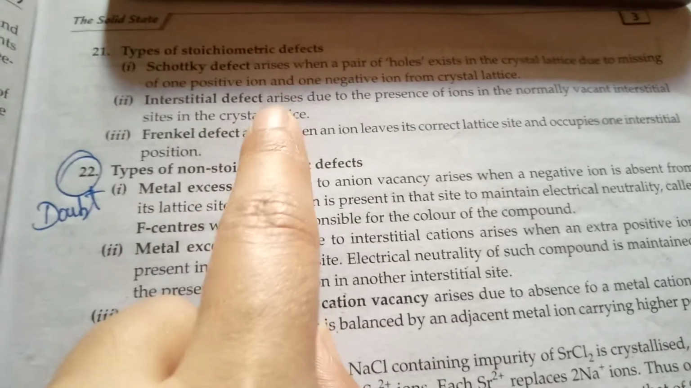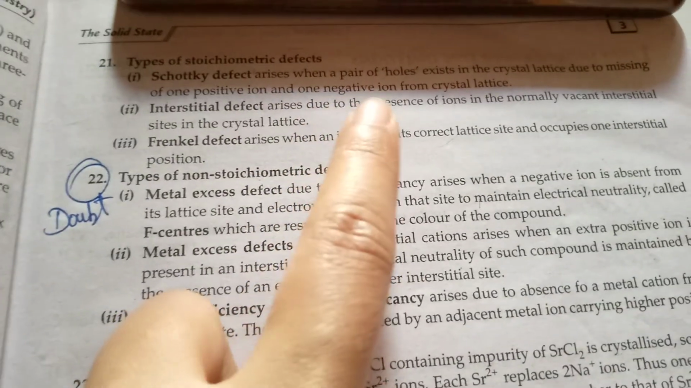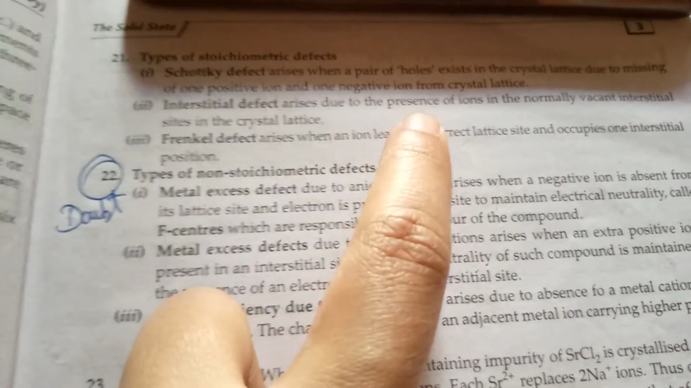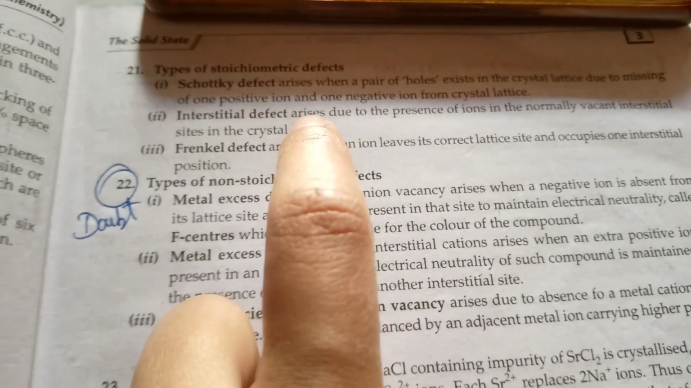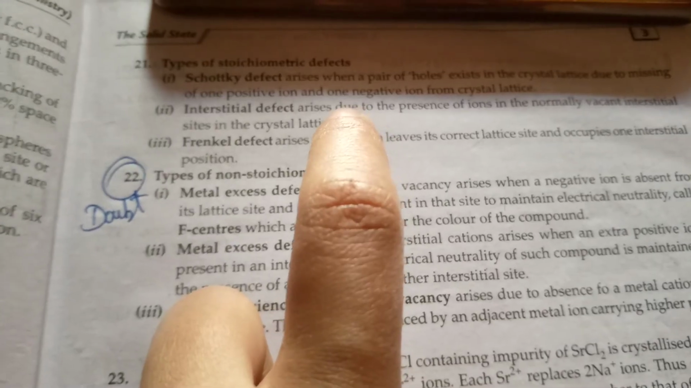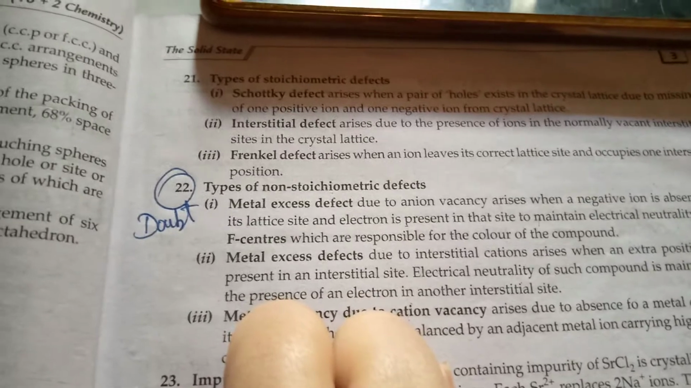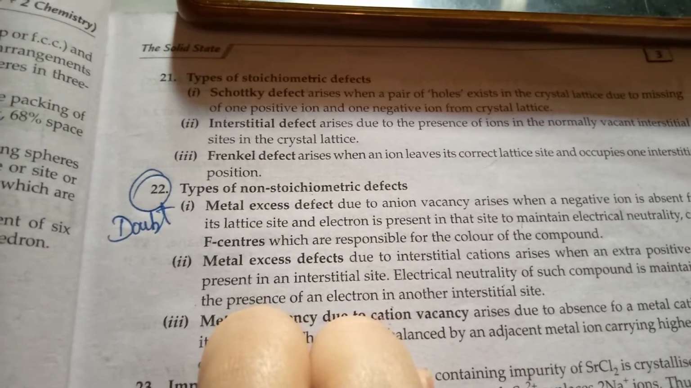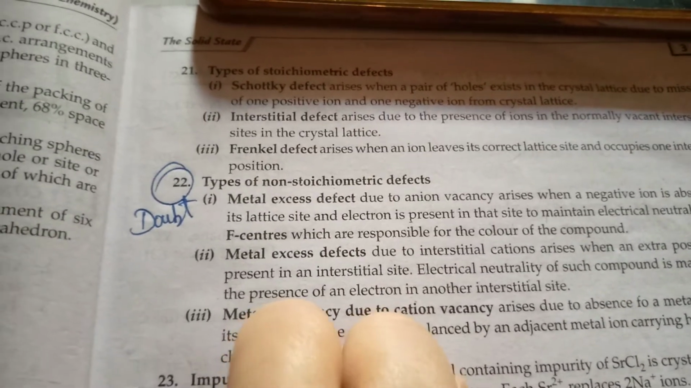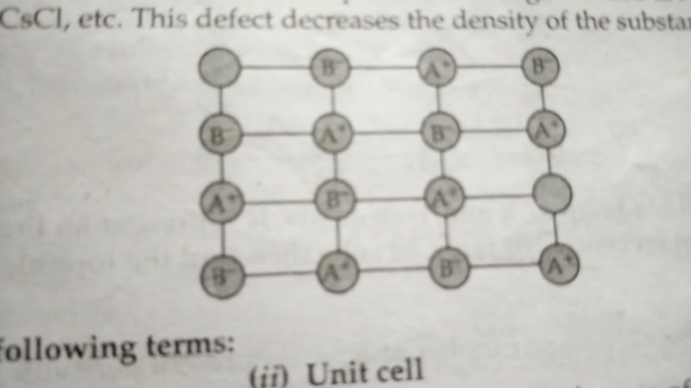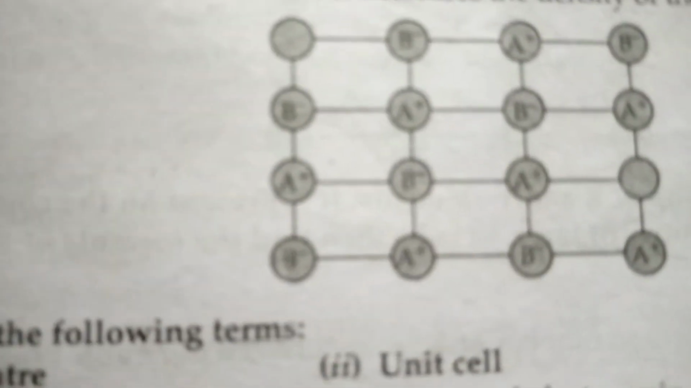So, Schottky defect arises when a pair of holes exists in the crystal lattice due to missing of one positive and one negative ion from the crystal lattice. I will give you the diagram of this. So guys, this is a diagram of Schottky defect in which holes are empty.